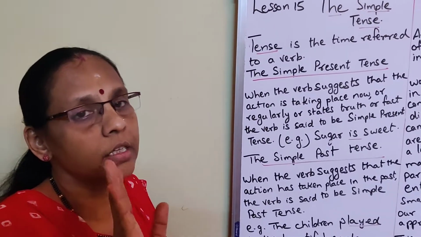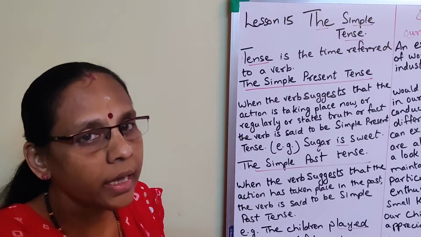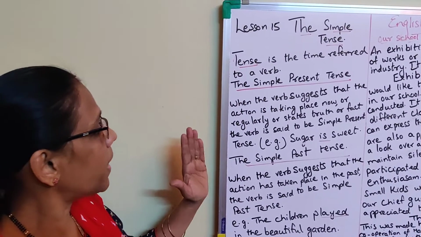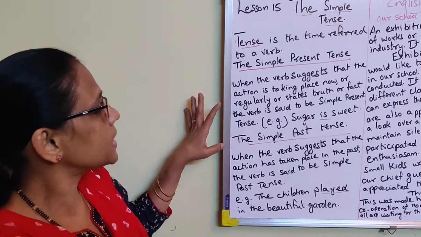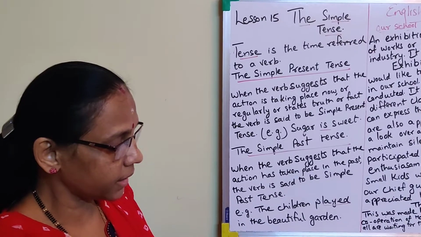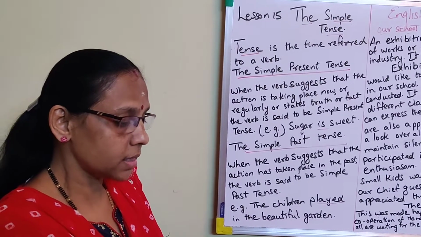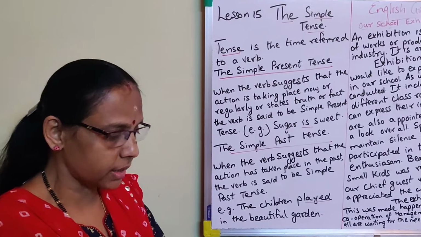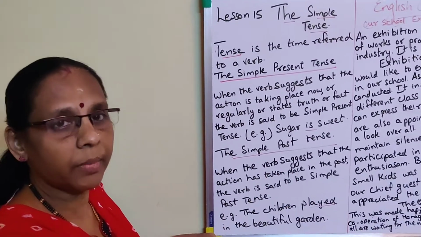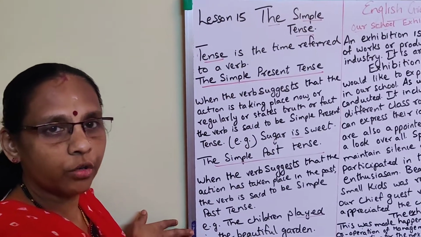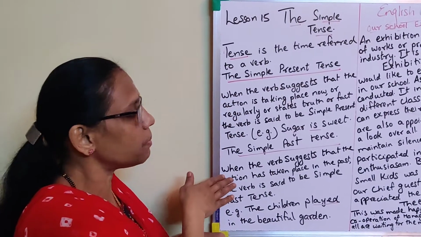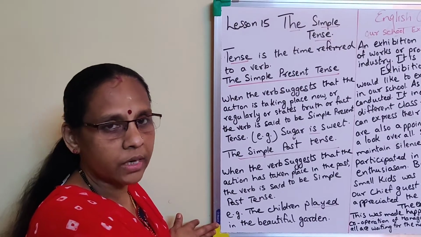It's very important. It is not only for 6th standard; as you go to higher classes, all this is needed. That's why I will take it part by part. Only two points of the tense lesson I have taken. Next the progressive tenses will be coming, which I will take in the next lecture: present progressive, future progressive, and past progressive tense. So this covers what tense is, simple present tense and simple past tense. I hope you have understood.